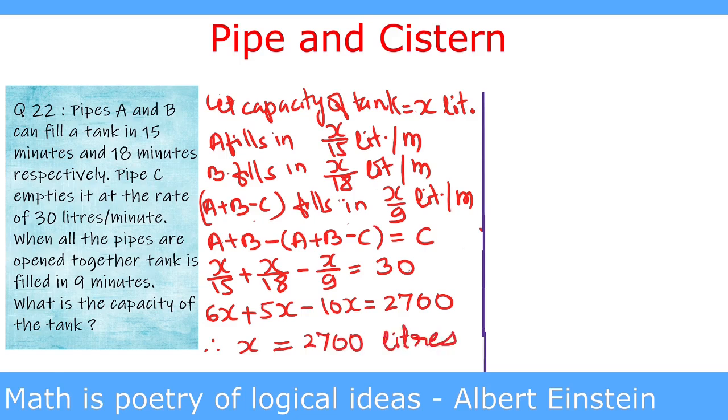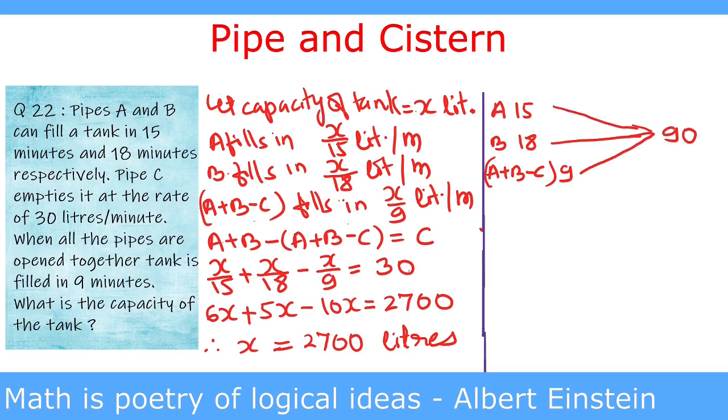Now we solve it by LCM method. A fills in 15 minutes, B fills in 18 minutes, and A plus B minus C fills in 9 minutes, and LCM of 15, 18 and 9 is 90. 15 divides 90 for 6 times, so A fills 6 units per minute. 18 divides 90 for 5 times, so B fills 5 units per minute.